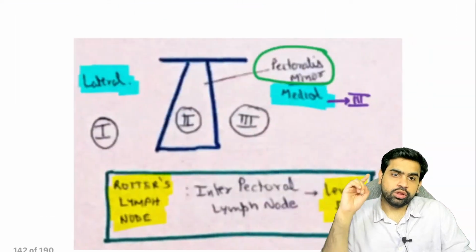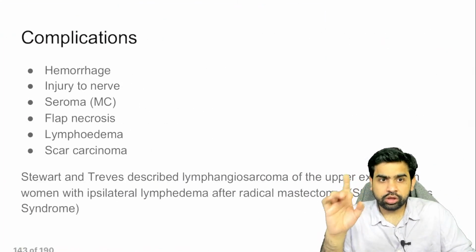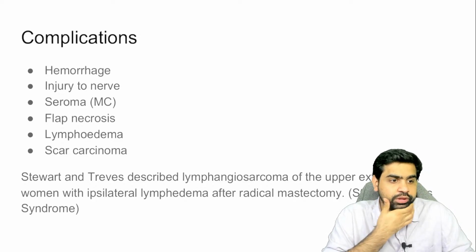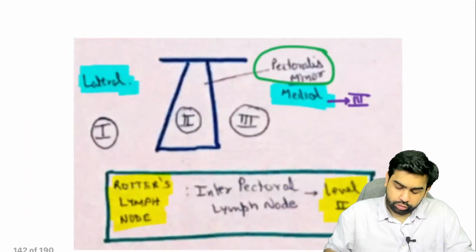Absolute contraindication is the pregnancy. Okay, so this is about that particular stuff. Now before proceeding ahead, axillary dissection means you have to remove these particular lymph nodes.